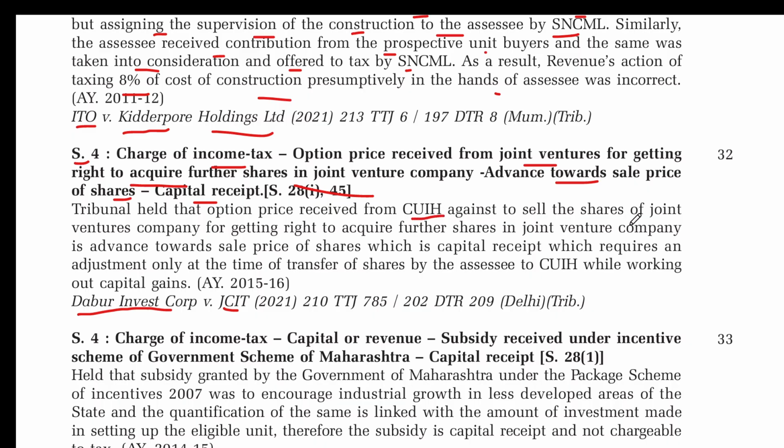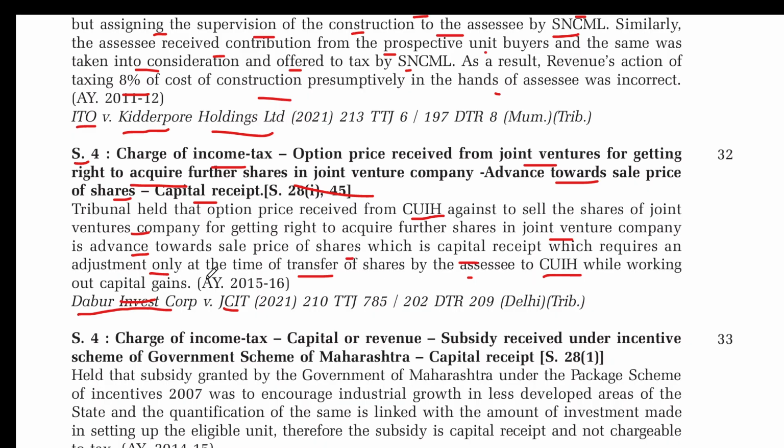CUIH, against agreeing to sell the shares to the joint venture company for getting a right to acquire further shares in a joint venture company. So they are selling some shares to get a right in a joint venture company. It is an advance towards the sale price of shares, which is a capital receipt, which requires an adjustment only at the time of transfer of shares by the assessee to CIUH while working out capital gains.